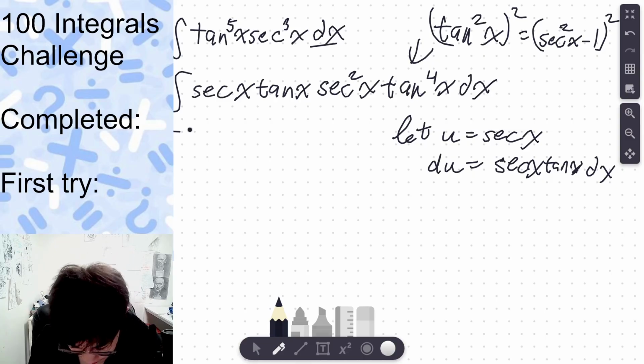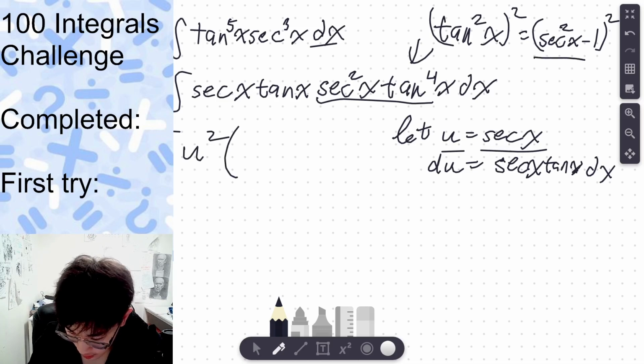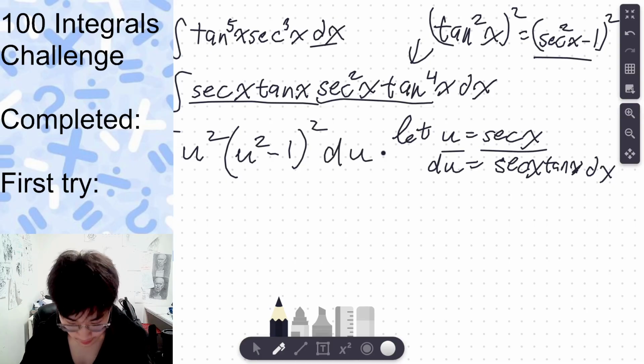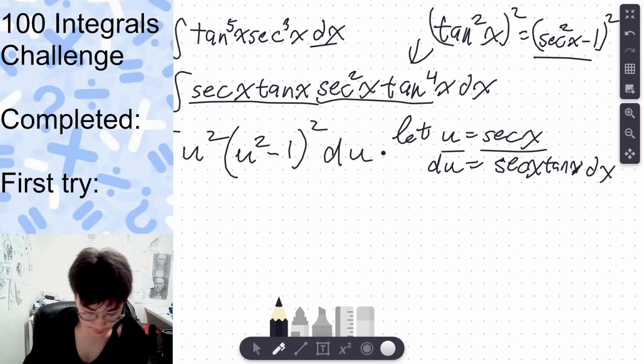And okay, now this part here will become u squared, because sec x is u, and then this is gonna become u squared minus 1 squared, and sec x tan x becomes du, and voila, life is good.